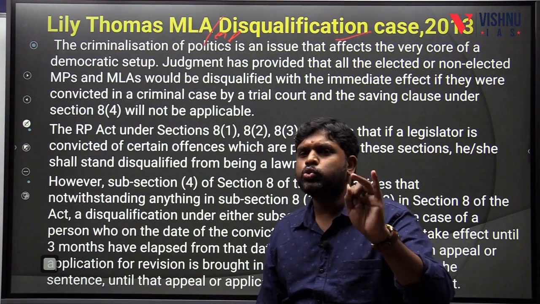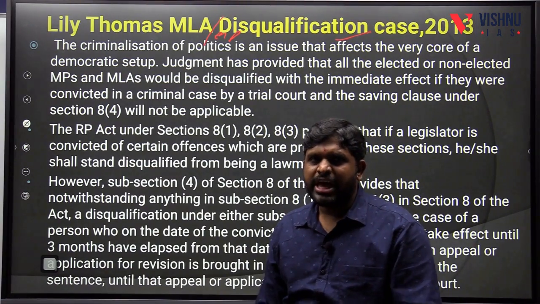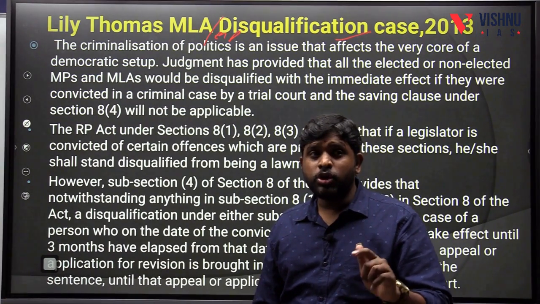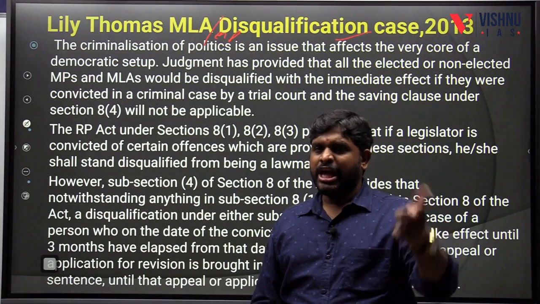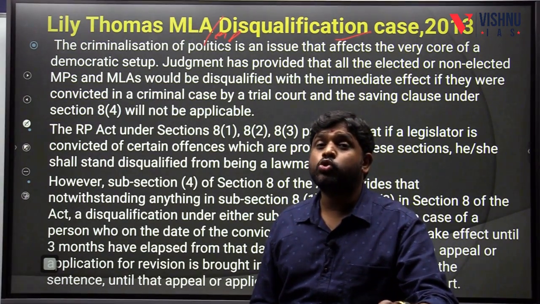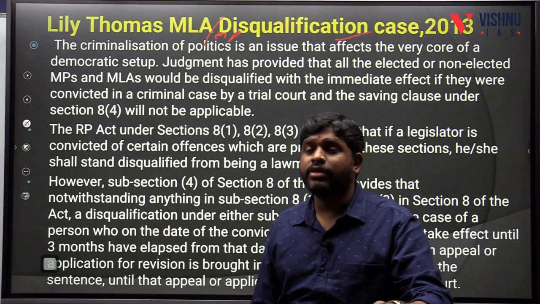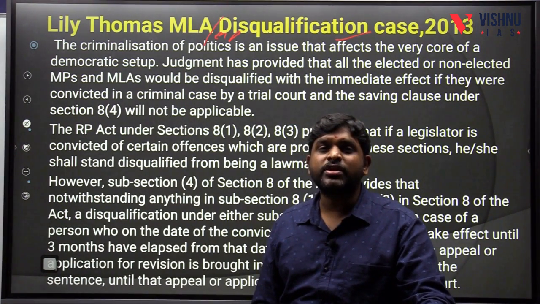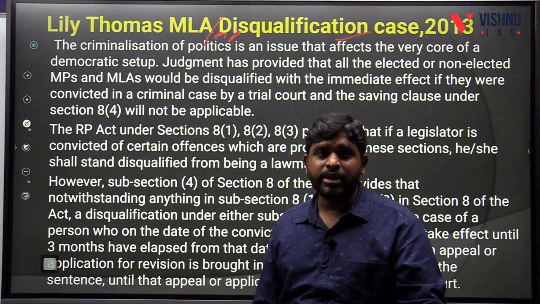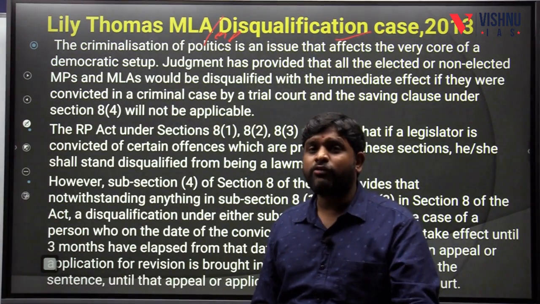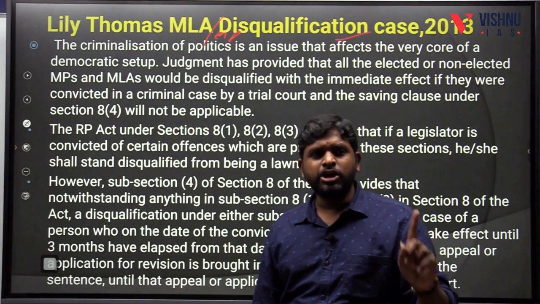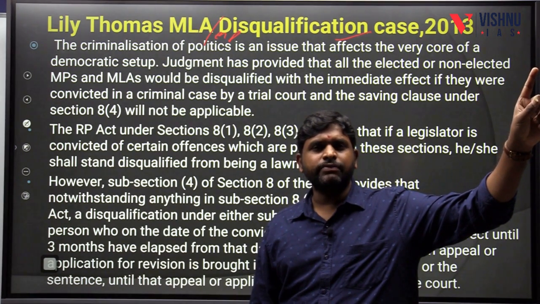Section 8 clauses 1, 2, 3 talk about any elected member, or any person aspiring to contest the elections, who gets convicted. Convicted means who got punishment, the offence being proved. Who got discharged of his offences is called acquitted. Who got punished under a case or an offence is called convicted. So Section 8 clauses 1, 2, 3 of the Representation of People's Act 1951 tell that